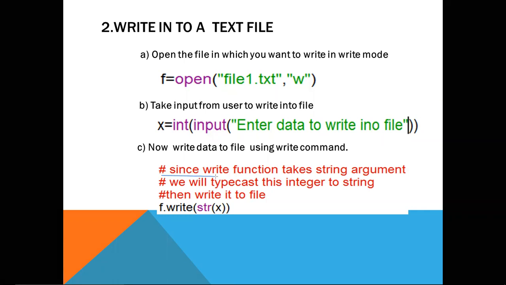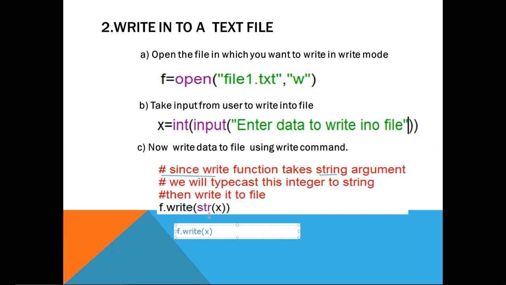Since the write function takes only a string argument, if you give the statement f dot write x, it is going to give you an error that the type is not supported by the operation write, because the write function always takes a string as the argument. So we need to first convert the integer into a string.